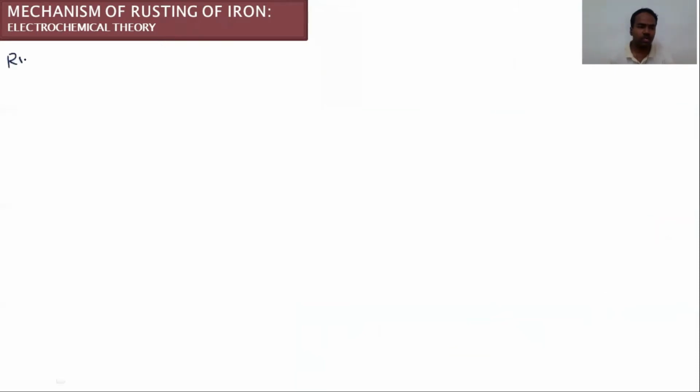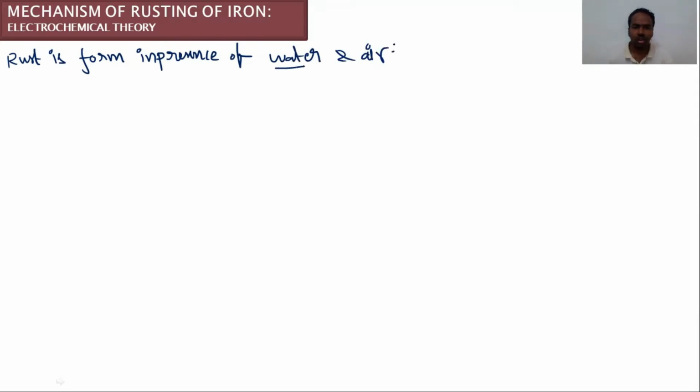So rust is formed in the presence of water and air. Water and air are the supporters for the formation of rust. These two components cooperate in the formation of rust on the surface of iron metal.